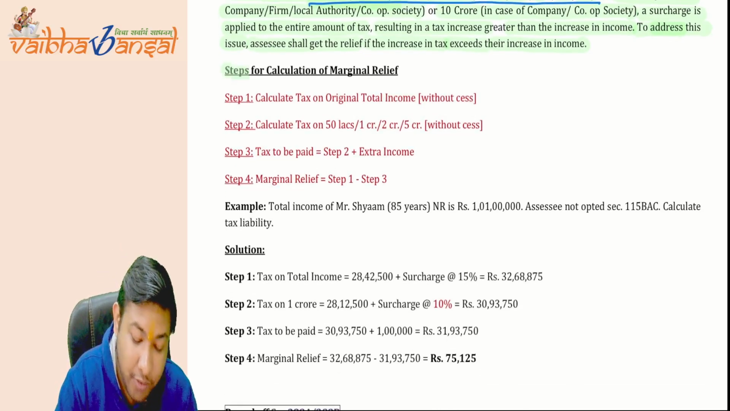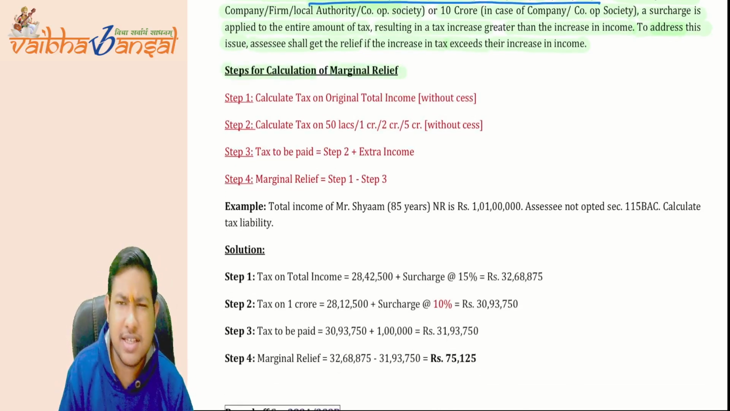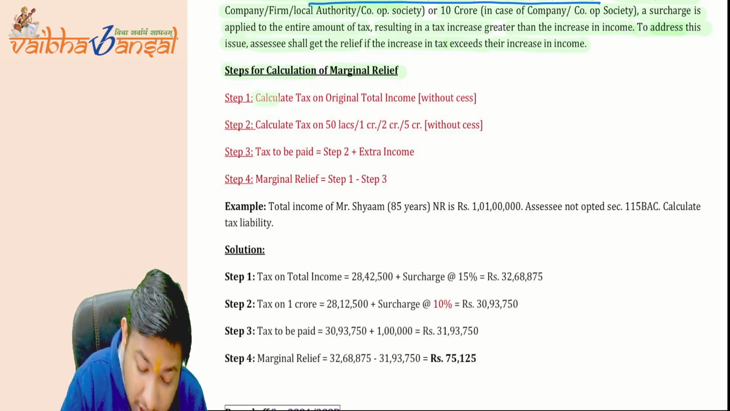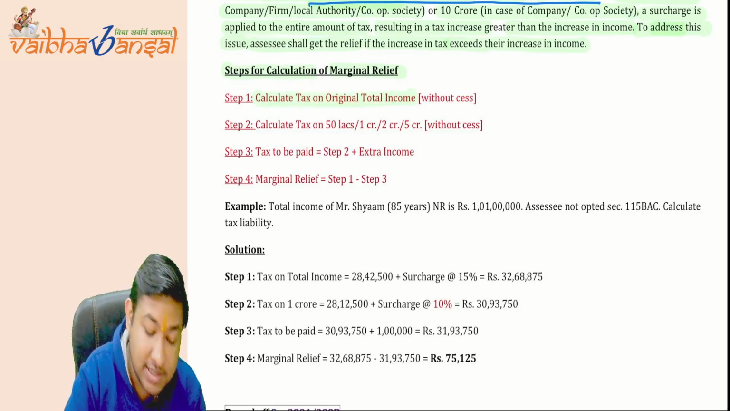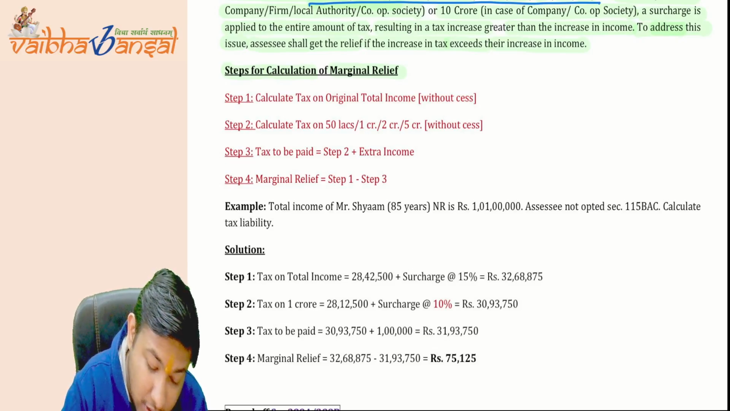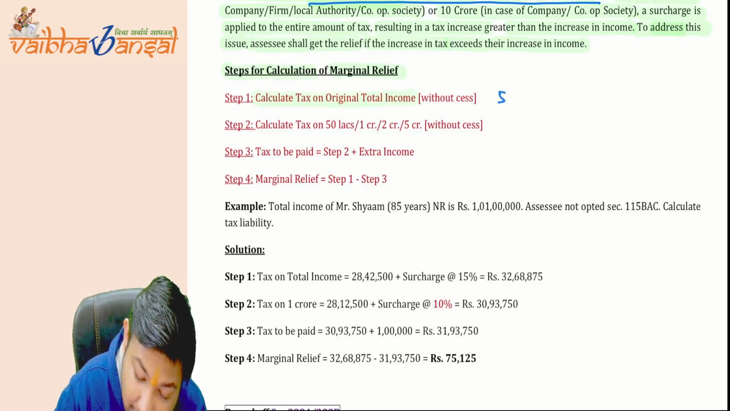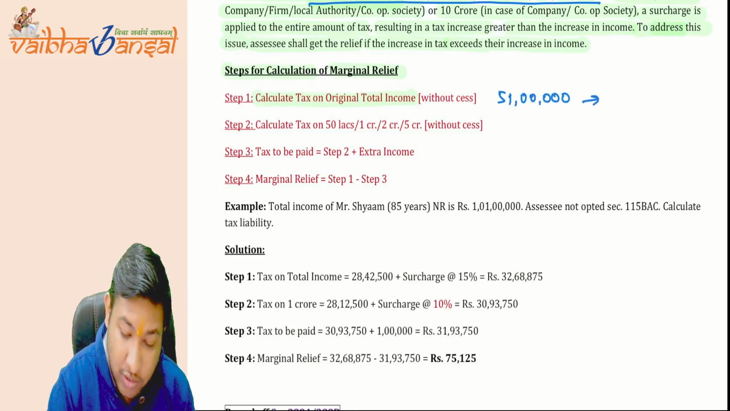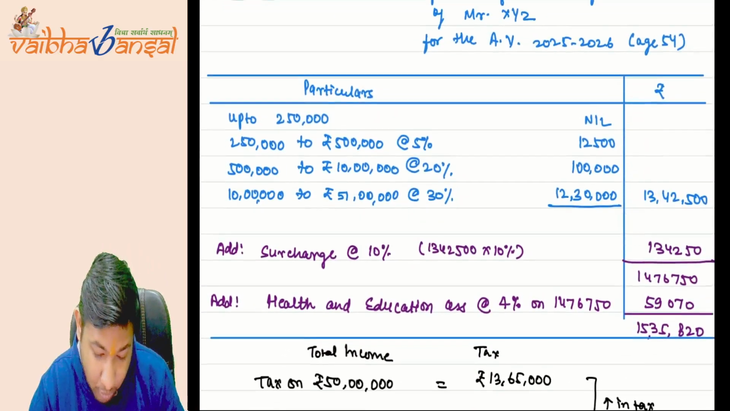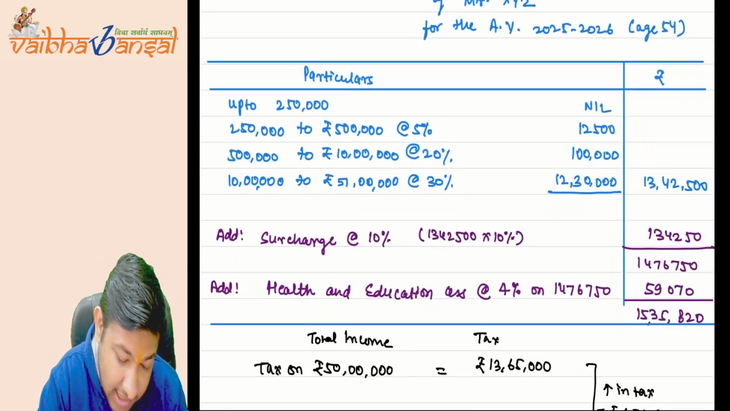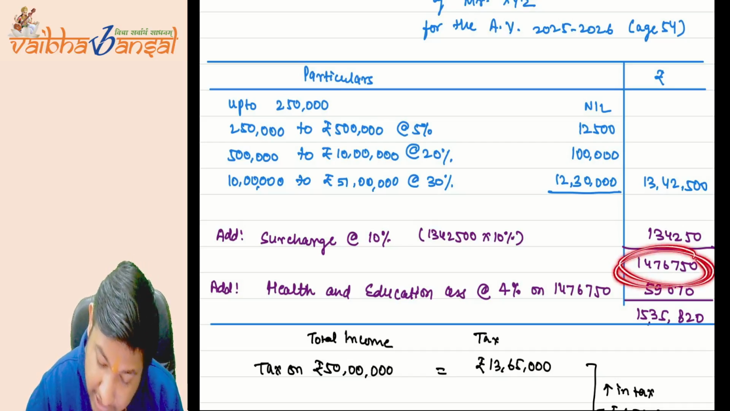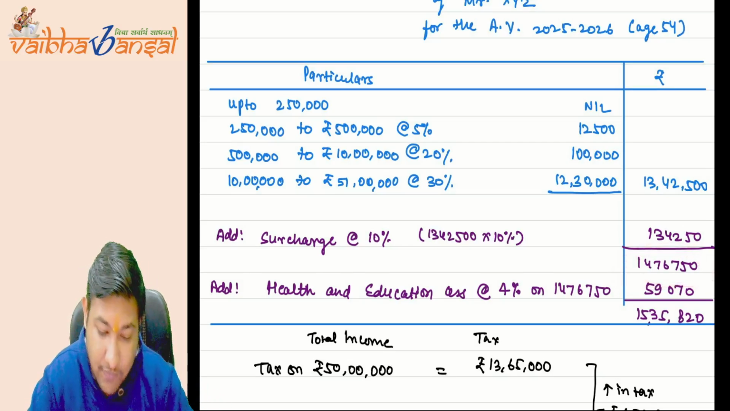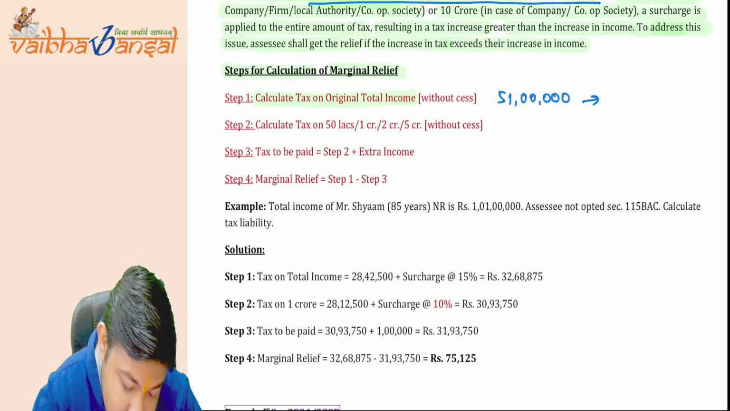Now, steps for calculation of marginal relief. See, step one: calculate tax on the original total income, that is 51 lakh rupees, without cess. Let me show you. This is the amount of tax without adding cess on 51 lakh rupees: 14,76,750.